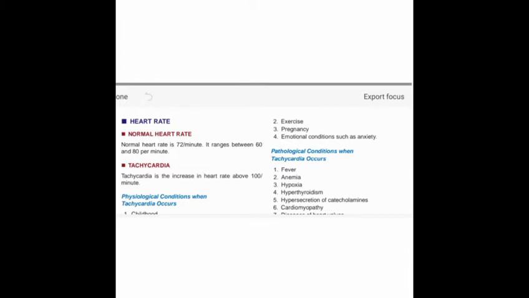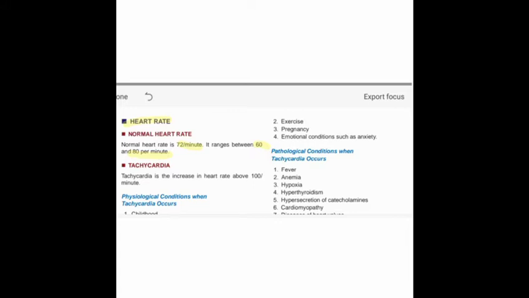So the author says that heart rate in our body is normally 72 per minute, which ranges about 60 to 80 per minute. If we place our hand on the heart and measure the beat, it is about 72. If we observe for 1 minute, our beat will be 72. So we call it normal heart rate, and it is normally between 60 to 80 per minute.